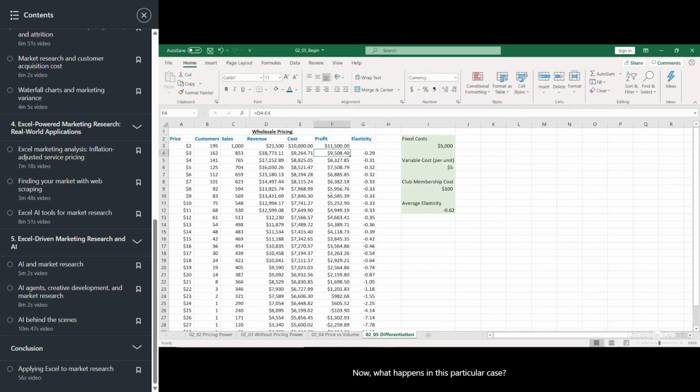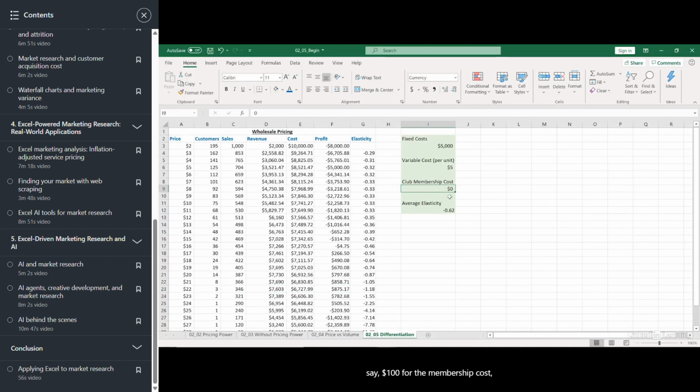Now, what happens in this particular case? Well, when we look at this example, again, we're going to try to maximize our profitability. If we didn't take into account the club membership cost, if there were no membership cost for joining the club, watch what happens. Well, now we're going to maximize our profits by charging right around $22 per unit. We sell 346 units. We have a profit of $875.17.